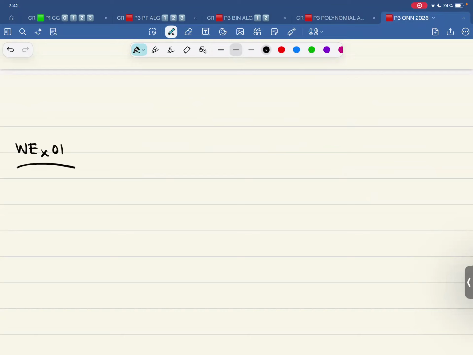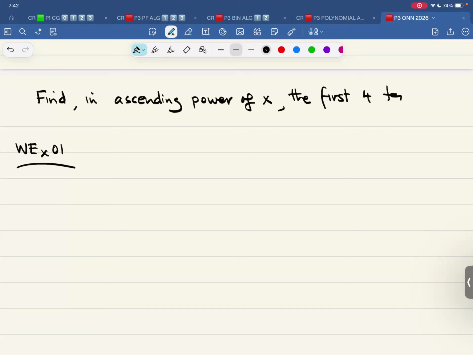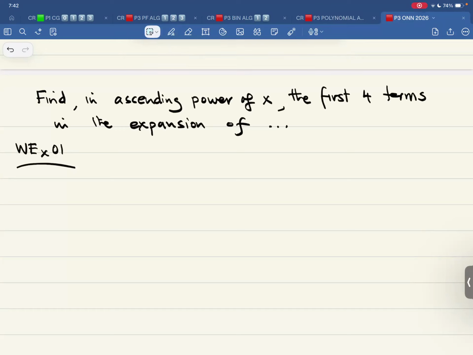In all these worked examples, I'm writing this: find, in ascending powers of x, the first four terms in the expansion of, and when it says expansion, that means binomial expansion, in the expansion of dot dot dot. That is where I'll be putting in different things over here.